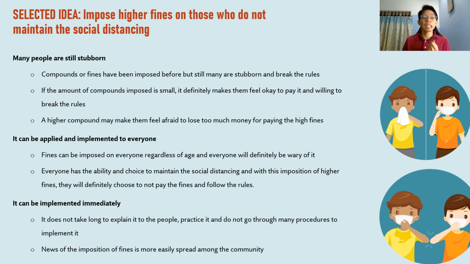Alright, the third justification is because it can be implemented immediately. The imposition of fines can be implemented immediately as it does not take a long time to explain it to the people, apply it, and it does not go through many procedures to implement. And society will also often be sensitive to the fines that the government will impose on those who violate the law because they are afraid and do not want to pay such high fines. Therefore, news of the imposition of fines is more easily spread among the community, so most people will know about it.